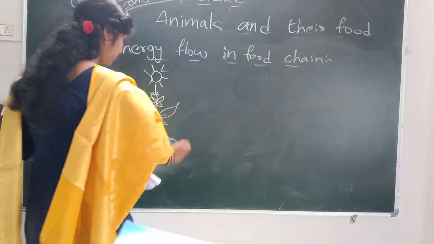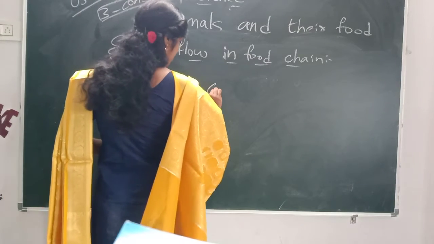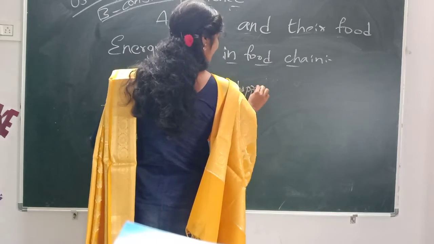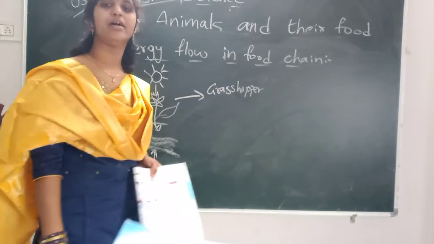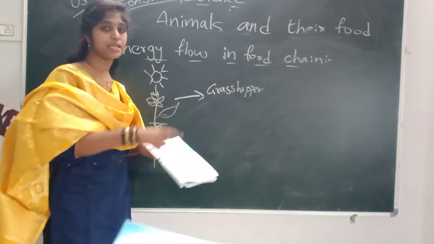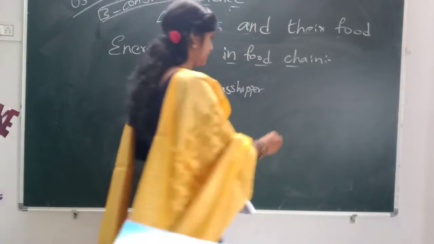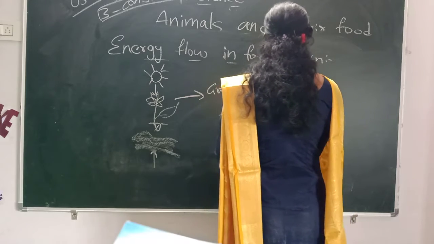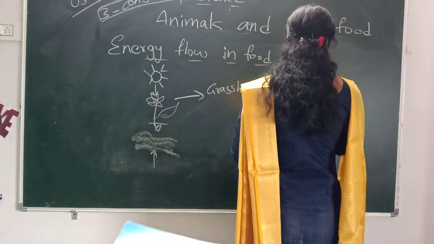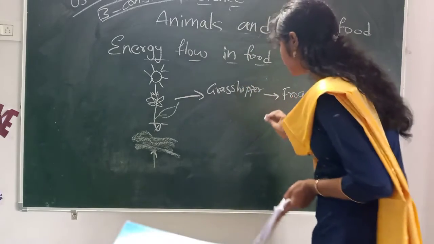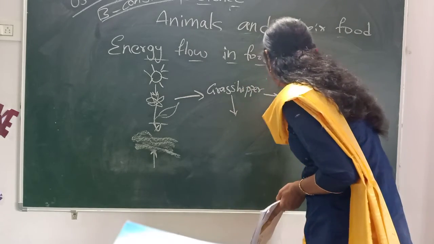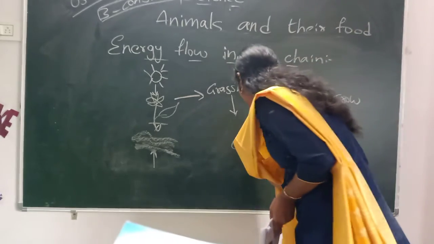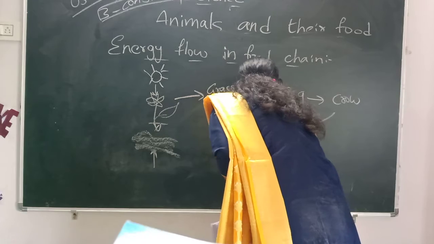Then they give grasshoppers. These grasshoppers depend on the plants, and these grasshoppers are eaten by the frog, and the frog is eaten by the crow. So the energy from the grasshopper, frog as well as crow comes to the decomposers.